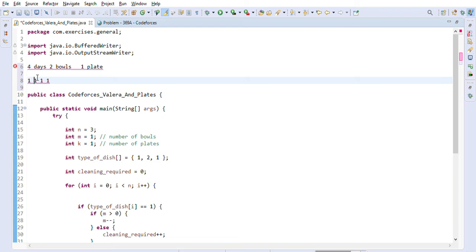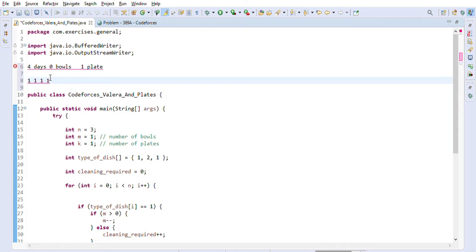He used 1 bowl. Now again he cooks type 1 food, so again he has to use a bowl. Now the bowl count will decrease from 2 to 1, right? Now again he cooks type 1 food, type 1 dish, right? Again he has to use 1 bowl. Now the bowl count will go to 0, right? So we have done this already for 3 days.